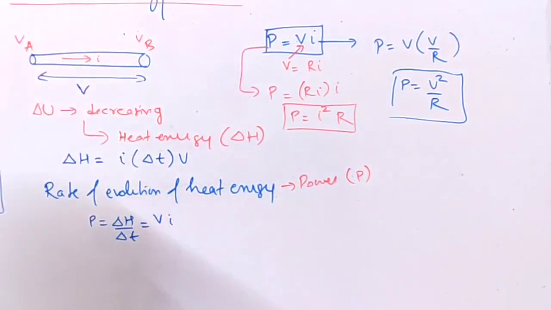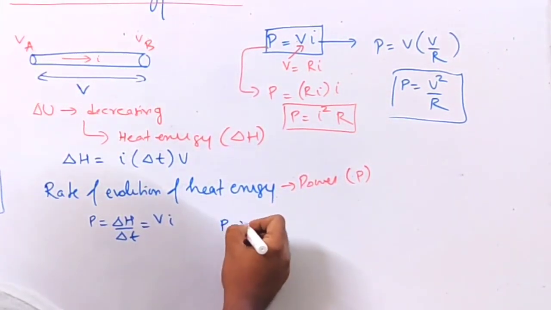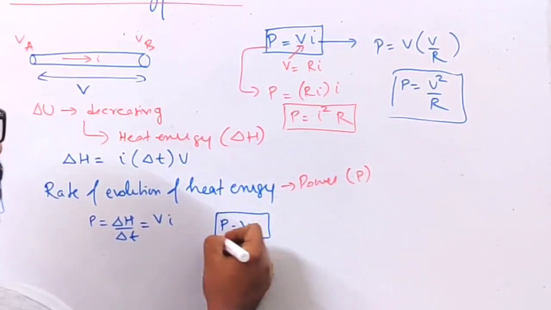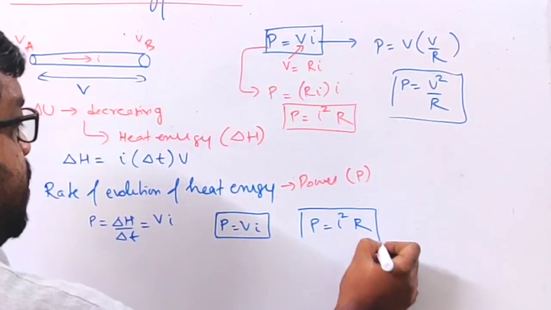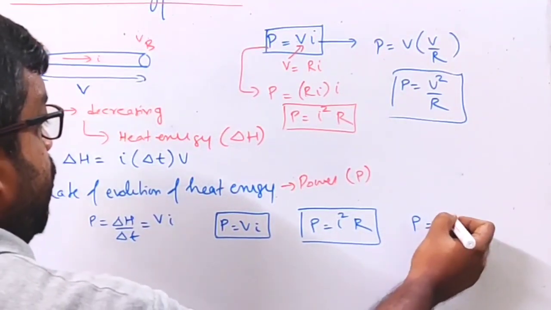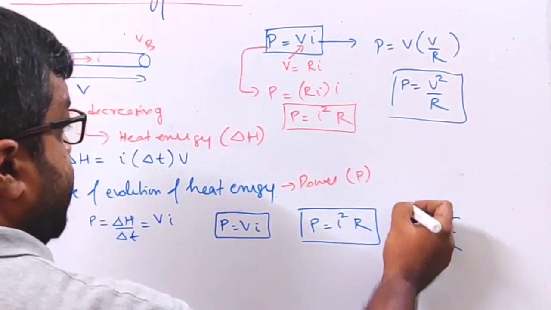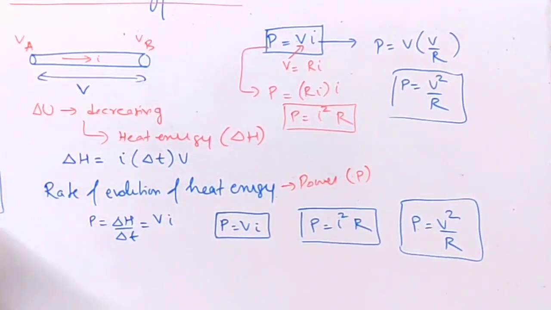Okay. So these are the various forms of the expression for power. P is equal to VI. P is equal to I square R. And P is equal to V square by R. Okay. Now we will be using these expressions depending upon the situation.